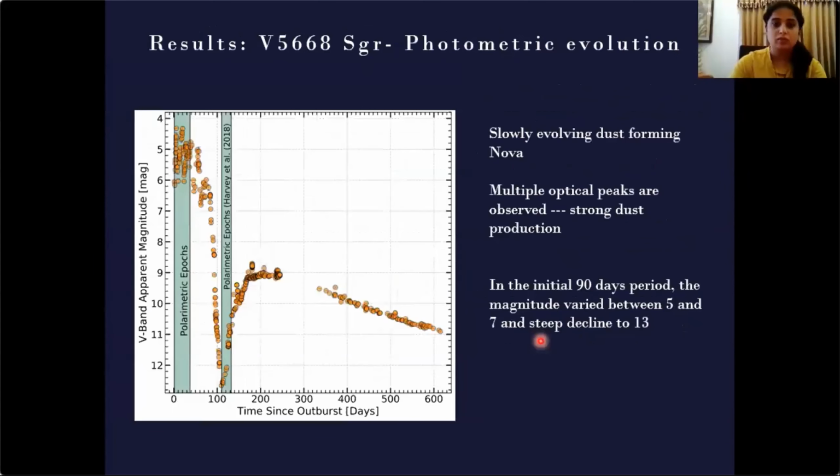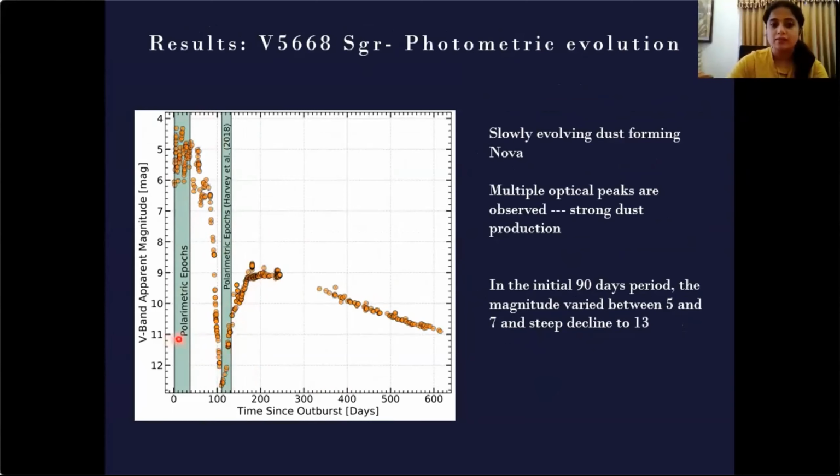The next one is V5668 Sagittarii. This is a slowly evolving dust forming nova. This outburst also happened in 2015, and during the initial phase multiple optical peaks were observed, which was due to the strong dust production. After 90 days there was a deep minimum, and the magnitude fell, and it increased again after 100 days.